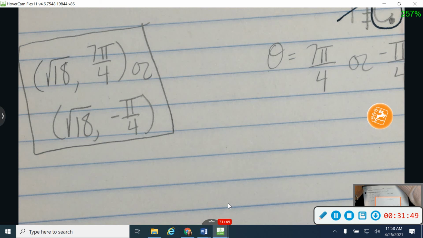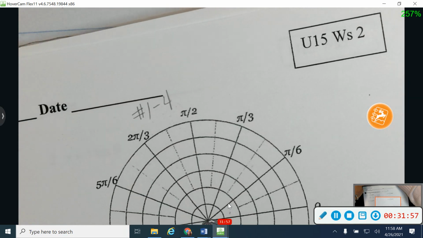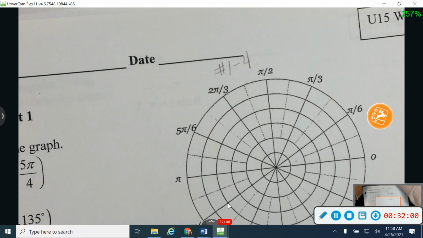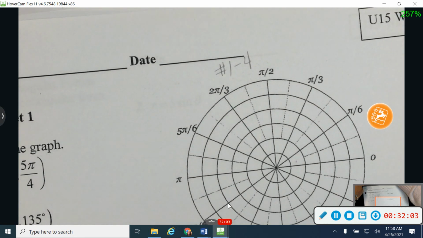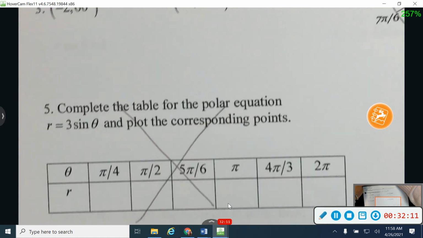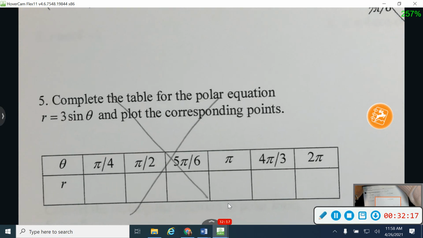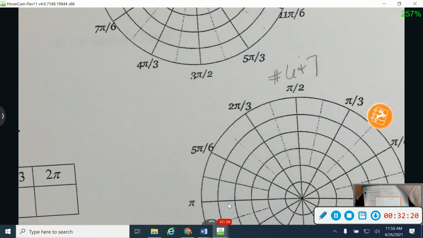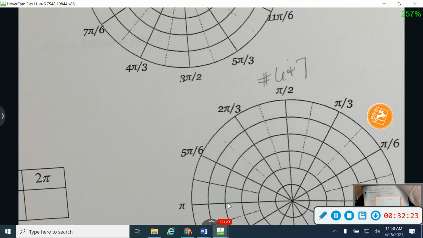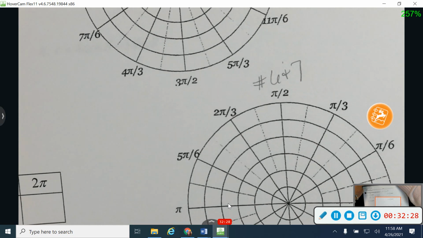So flip over to worksheet number 2 for me. It's a one-sided worksheet. Looks like this. Label that top graph. That's where you're going to graph numbers 1 through 4. We're going to omit completely number 5. It draws one of the pictures, and we'll come back to that in a few weeks. Then you can use the bottom graph to help you with numbers 6 and 7.